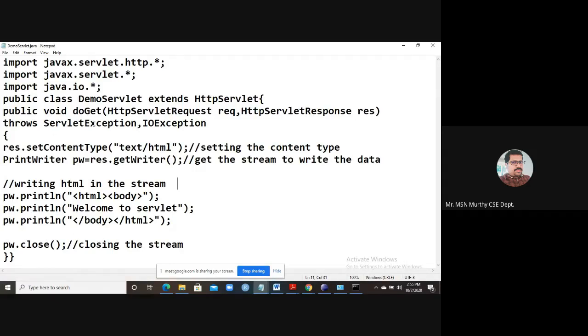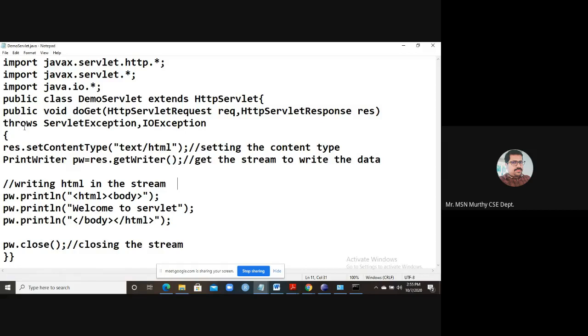Please don't forget, this method should throw exceptions. You have to explicitly mention that there is a chance of two types of exceptions occurring, so you must declare them with the throws clause. Why is the throws clause used? It is used to make the caller aware, whoever calls this particular method, that there is a chance of this kind of exception occurring.